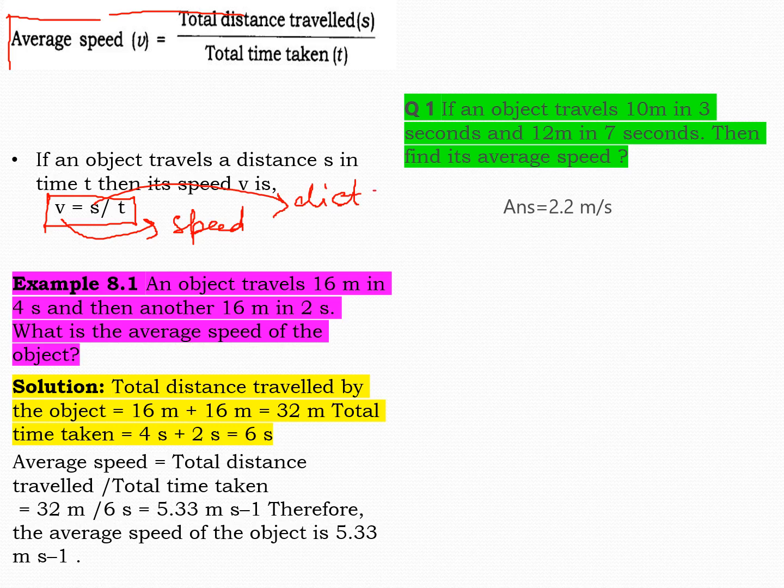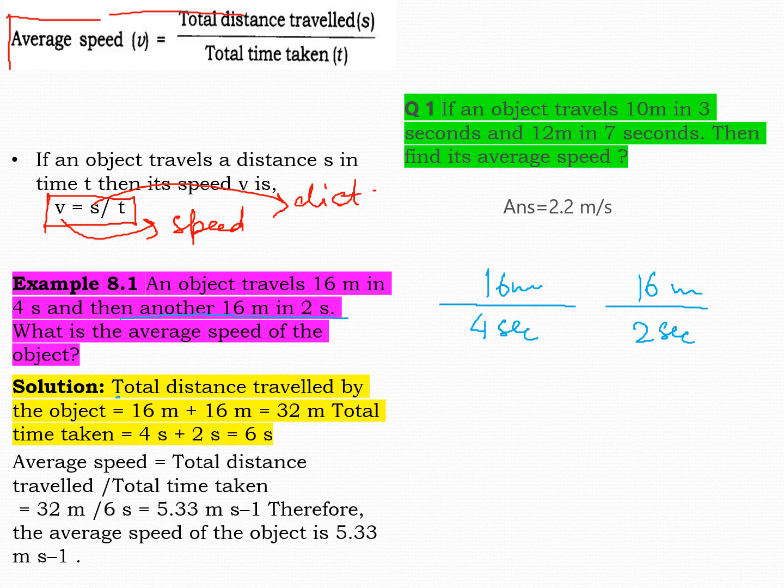Don't get confused. Let us see one example. An object travels 16 meter in 4 seconds and then another 16 meter in 2 seconds. So what was happening? An object was moving. 16 meter he covered in 4 seconds and then another 16 meter he covered in 2 seconds. What is the average speed of the object? Average, if you remember, what we were doing, we were adding everything and dividing.